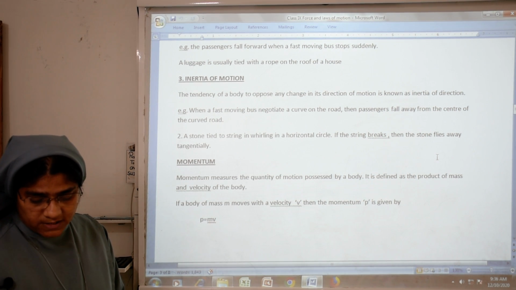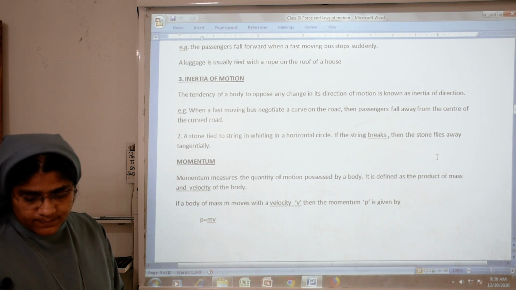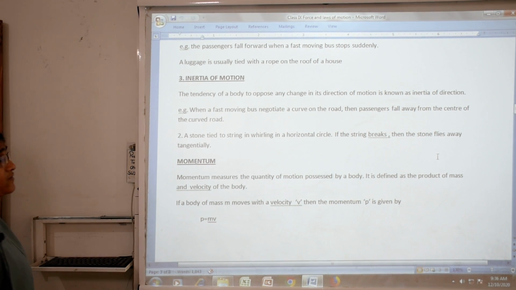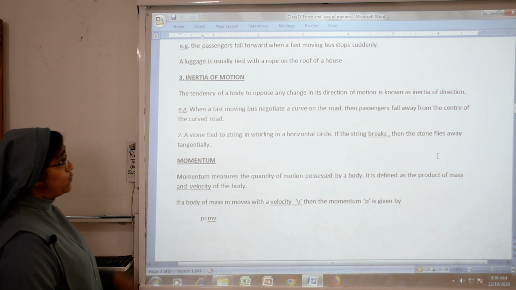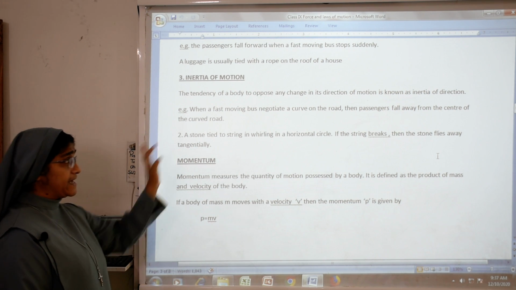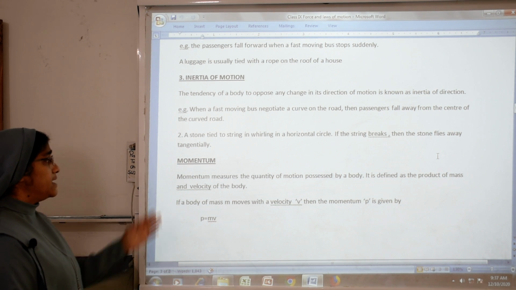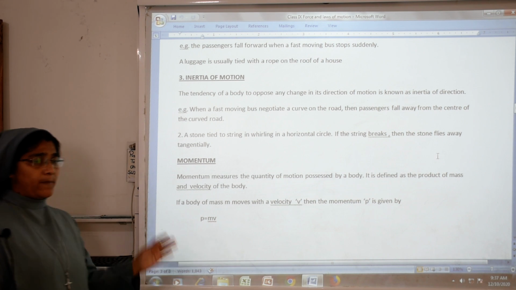Inertia of rest we have seen, inertia of motion we have seen, and inertia of direction also you have already seen. Next we will study about momentum.